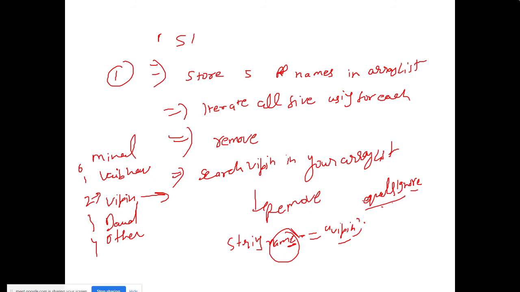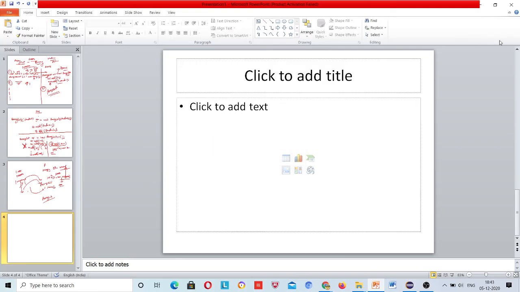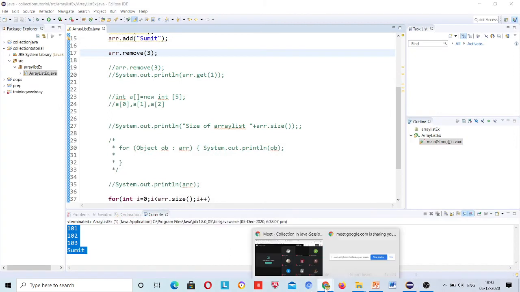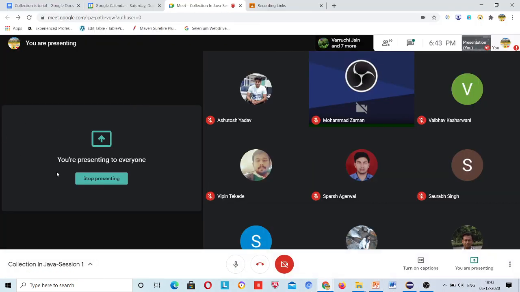A simple assignment, right? Sir, what if we want to remove multiple elements? This is a single element we are going to remove. So for that, are we using a for loop to remove multiple elements? You want to remove multiple elements? Yes, sir.